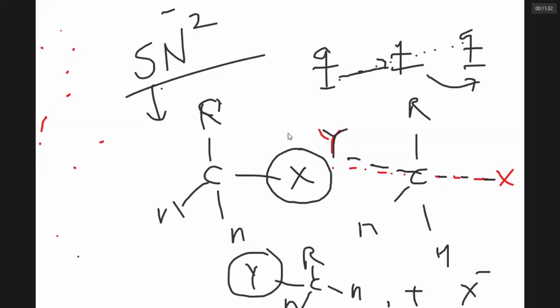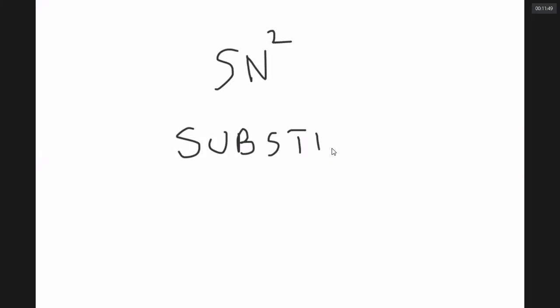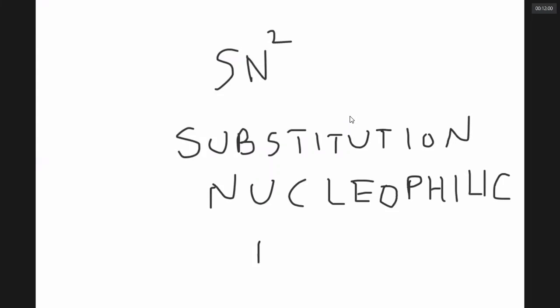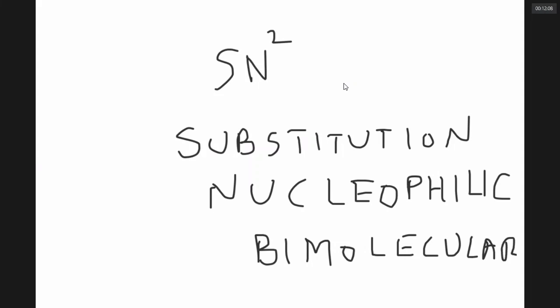It is called bimolecular because the reaction proceeds through interaction of alkyl halide and Y minus, two fellows at a time. So this is the type of reaction, SN2.